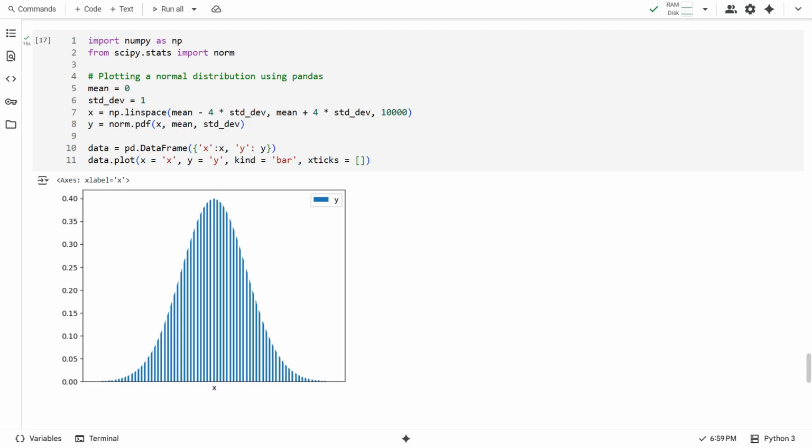However, the default plot can be changed using the kind parameter. Pandas supports lots of plot types like scatter, bar, histogram, pie, and more. Though Pandas supports visualization, the most commonly used libraries for visualization are Matplotlib and Seaborn. Let us look at them in a dedicated video.